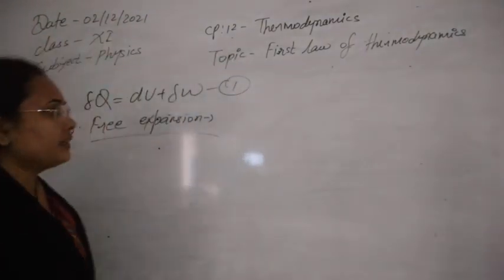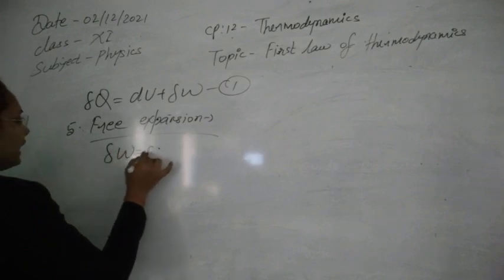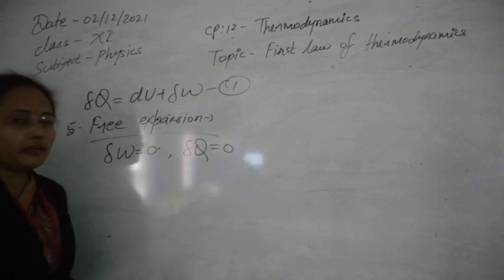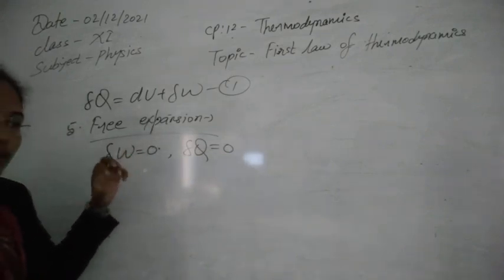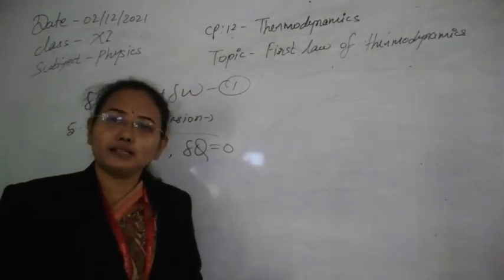So whenever the gas expands freely, delta W will be 0, and delta Q is 0 because this is an adiabatic process. Delta W being 0 means we are not doing any work on the gas, or the gas is also not doing any work, but it is expanding.